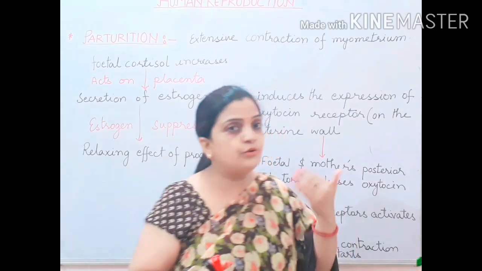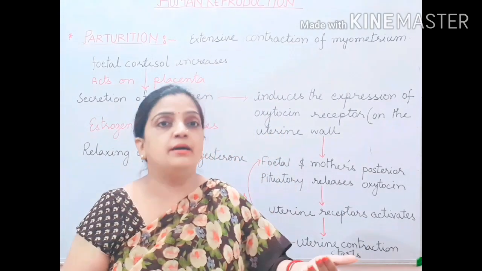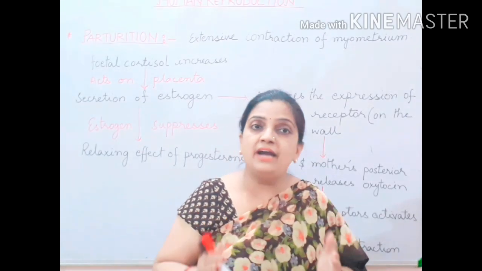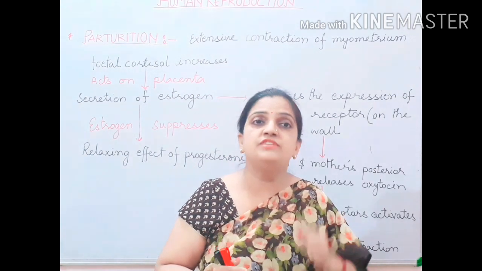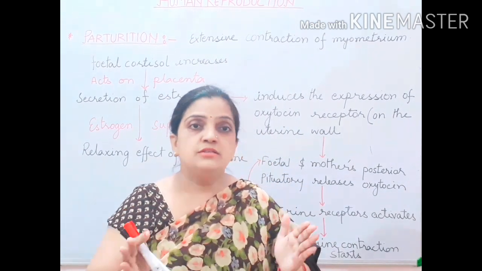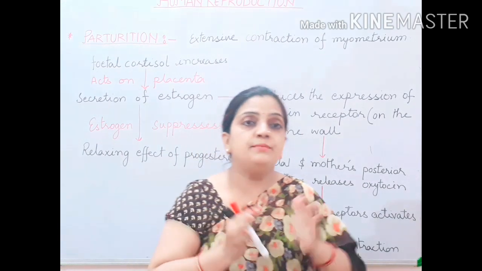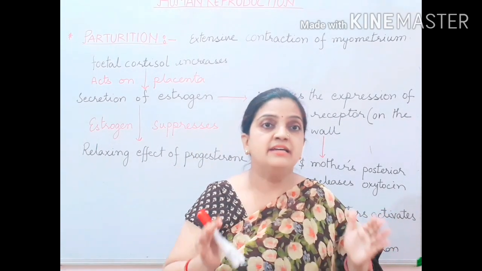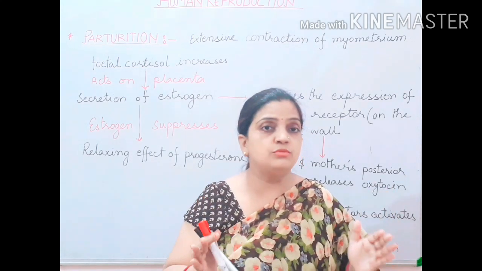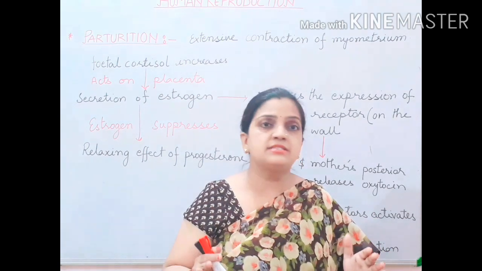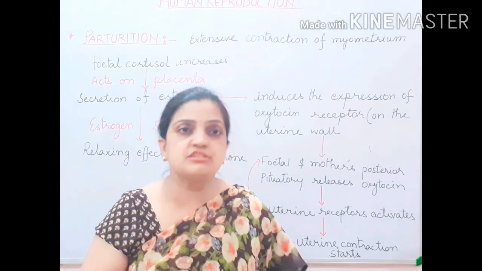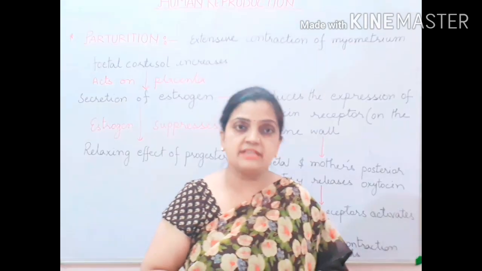Now children, before the parturition process, the uterus wall remains in a relaxed condition. And why is it in a relaxed condition? Because of the secretion of the progesterone hormone. Progesterone allows the uterus wall to be relaxed so that the complete developmental process of the fetus can take place properly. So during the 9-month period, the pregnancy hormone, progesterone, keeps on secreting and allows the uterine wall to remain very relaxed so that the developmental process can take place.